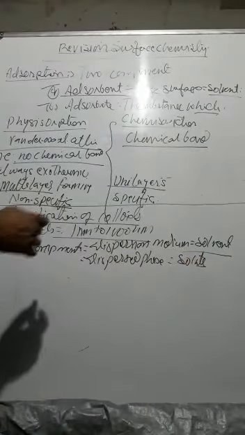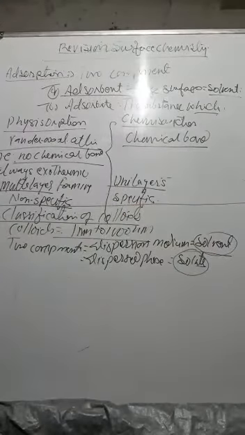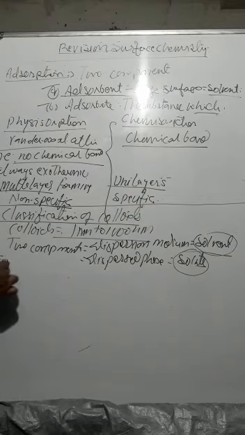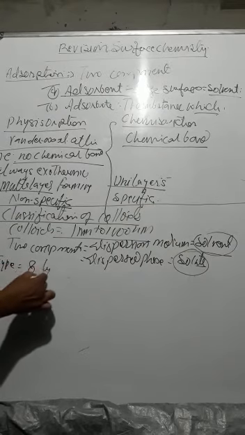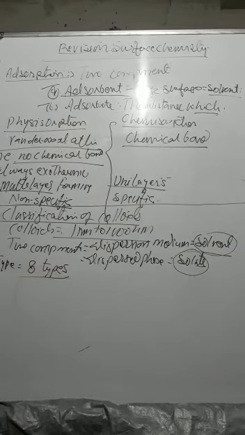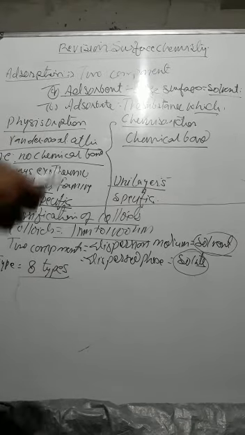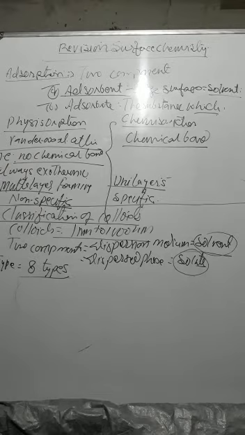So on the basis of the physical state of solvent and solute, it is of what? Eight types. These eight types depend on the physical nature of the dispersed phase and the dispersion medium, like sol, emulsion, aerosol, hydrosol, micelles, gel. So these eight types of colloids are there. You can refer to the previous video.